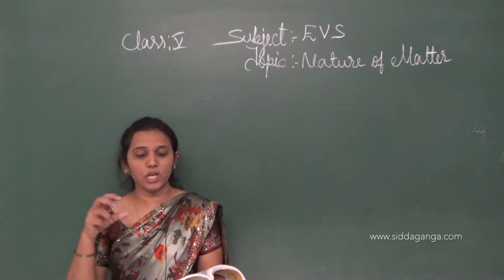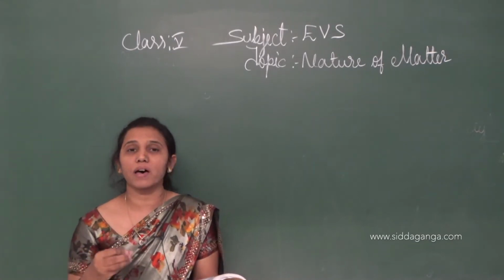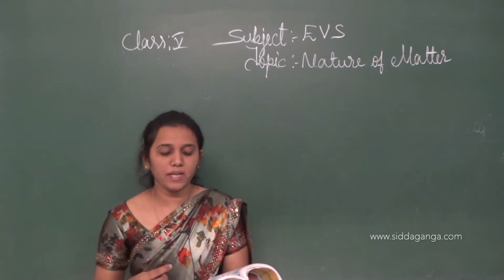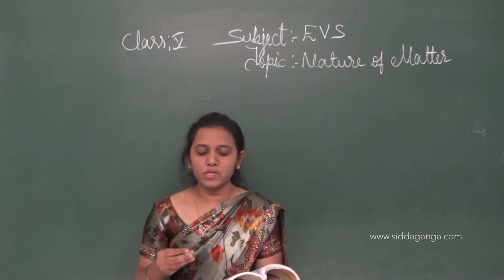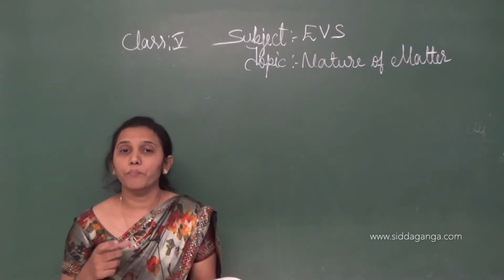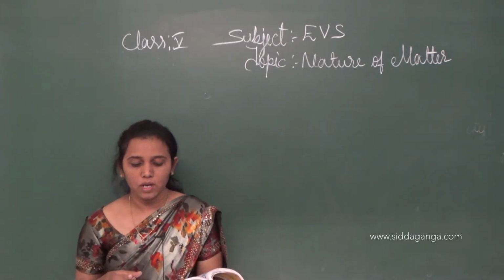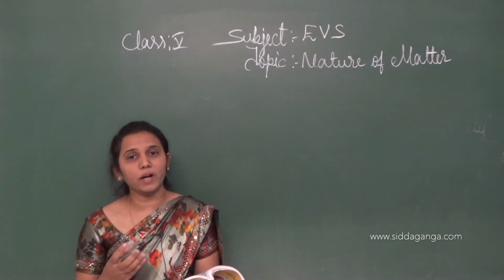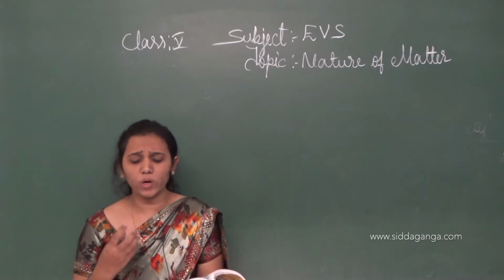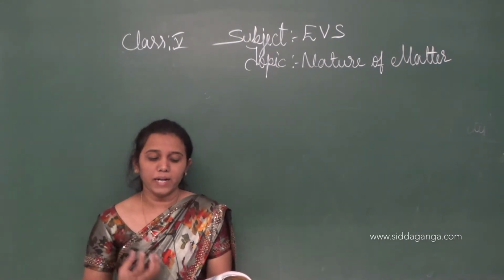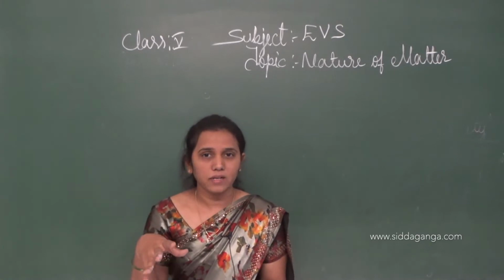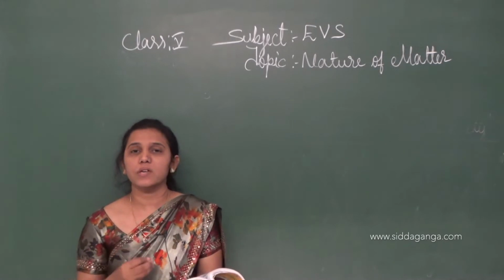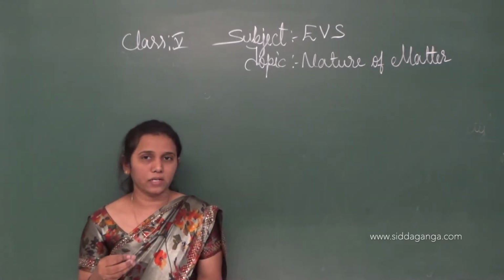The material which occupies space and possesses mass is called matter. The material which occupies space and possesses mass is called what, children? Matter. Understood? Once again, it has mass. Matter is made up of small particles, and the total number of particles in a matter depends upon its weight, isn't it children? The material which occupies space and possesses mass is called matter.